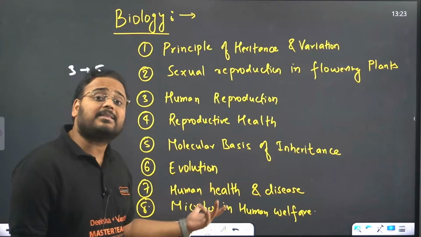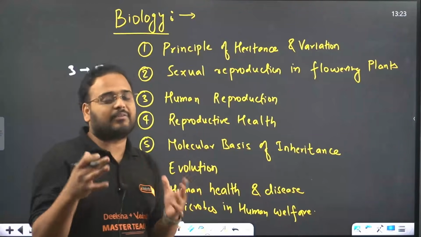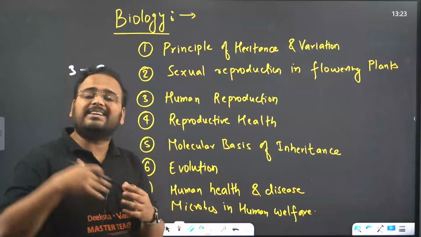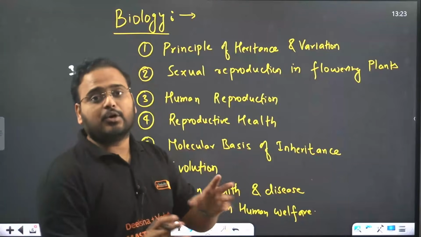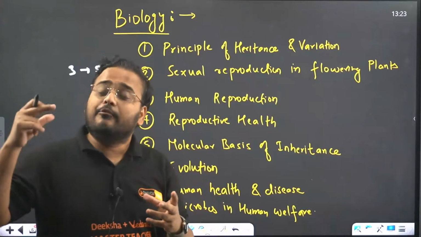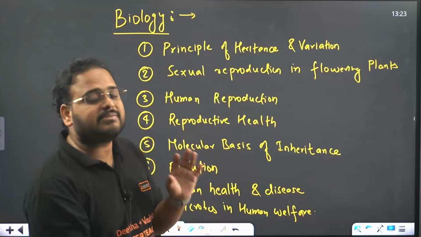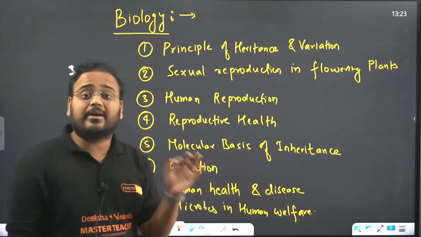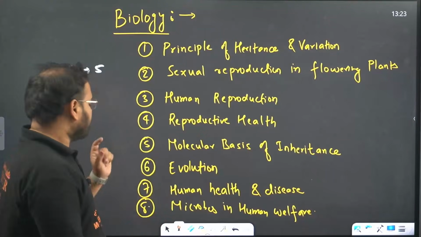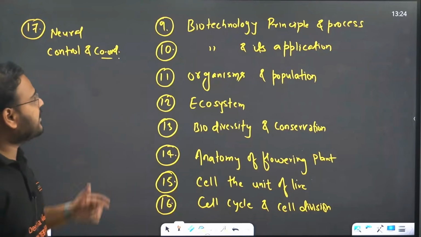Again, how can we expect that? On the basis of the trends we have observed from CET for the last 5 to 10 years. Why not say 10 years? Because in the last 10 years many portions have been excluded. So the last 5 years are the most relevant ones, which show the deleted portions and what the latest syllabus is. That's why the last 5 years CET syllabus and PYQ trend is very, very important. Microbes in human welfare is another chapter which has 3 marks weightage.